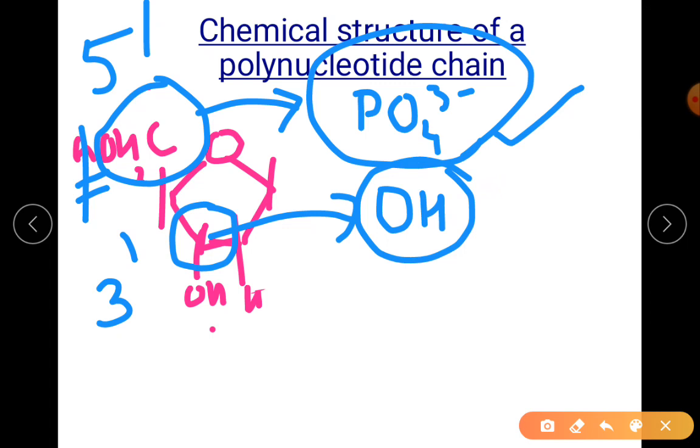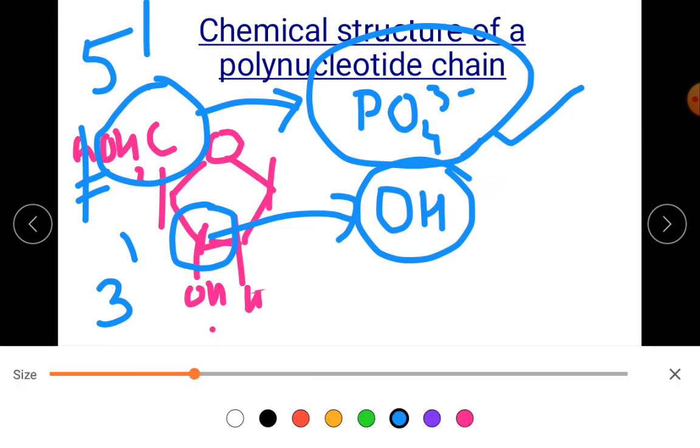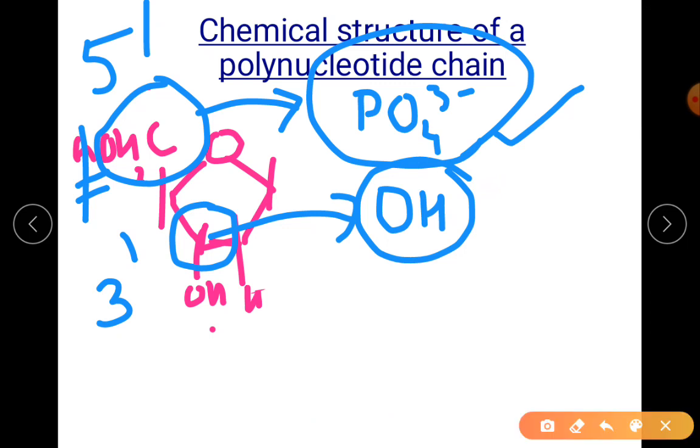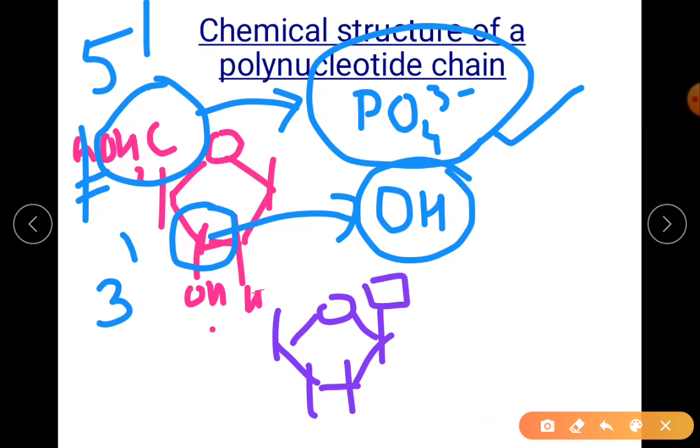Now observe what I am doing. So there is one more nucleotide. It has the nitrogenous base here, and there was a nitrogenous base here.